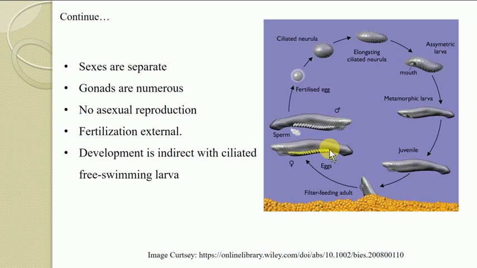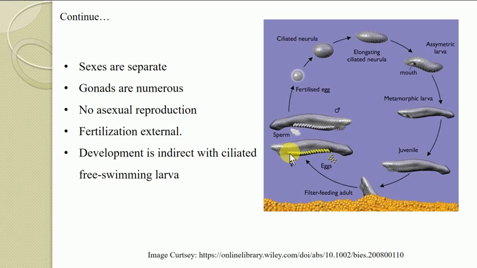They have numerous gonads, which are metamerically repeated, and they are without gonoducts, meaning there is no separate opening through which the genital organs open. There is no asexual reproduction; whatever reproduction is there is exclusively sexual.